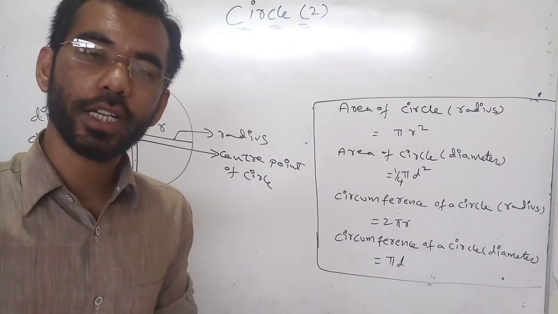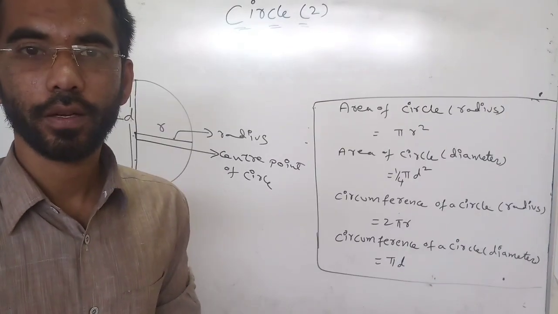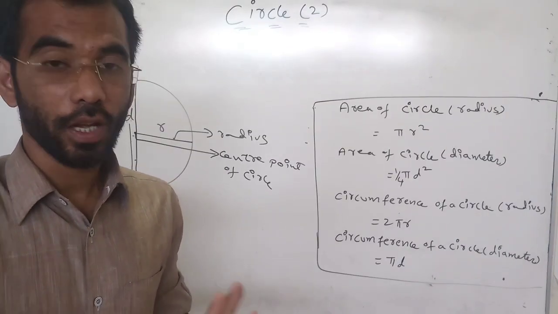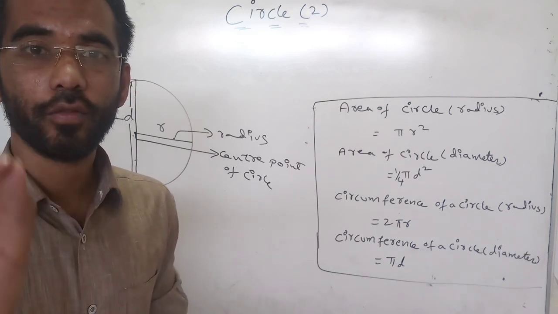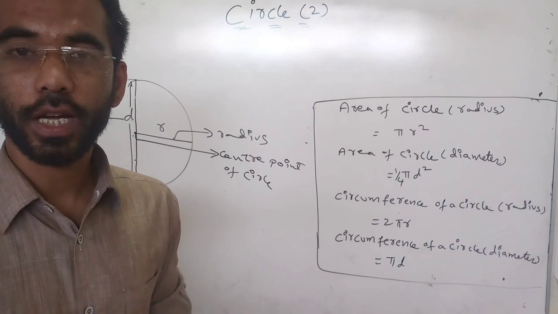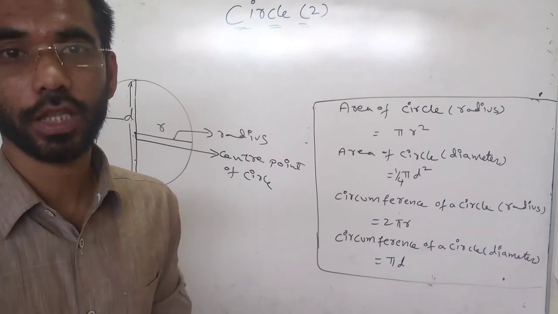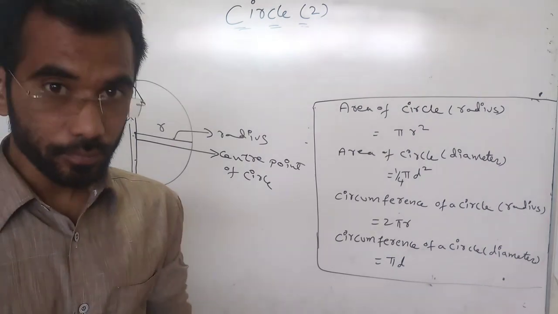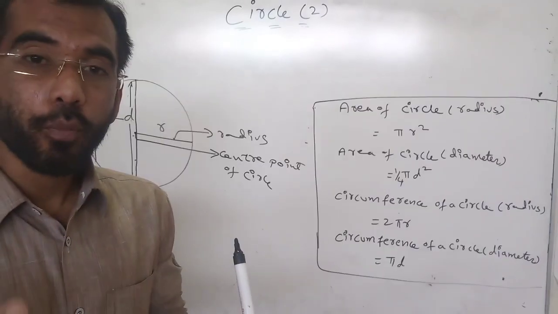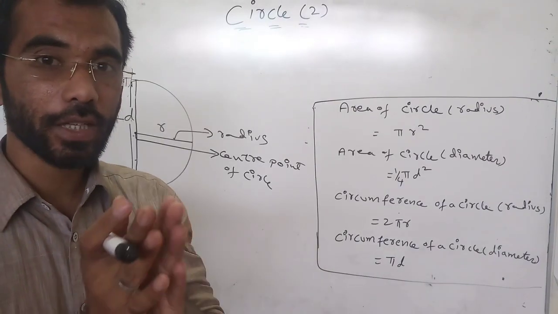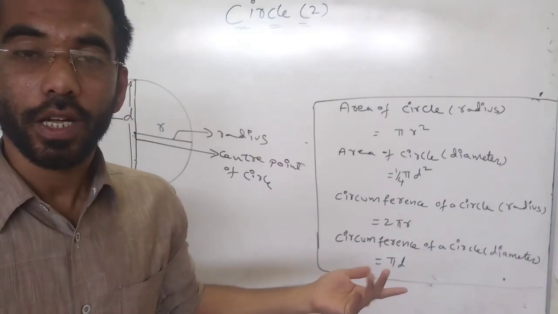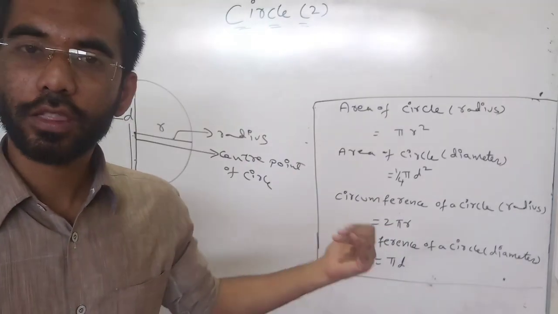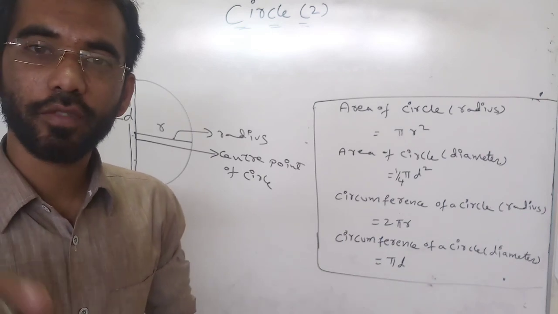We can draw infinite number of radius. If it is 1, it is called as radius. If it is more than 1, it is called as radii. We can draw infinite number of diameters in a circle. We can draw infinite number of chords in a circle. And if the line segment is passing through the midpoint, it is diameter. If it is not passing, it is chord. If it is passing also, it will be a chord.